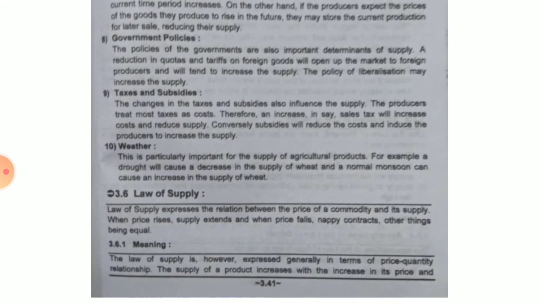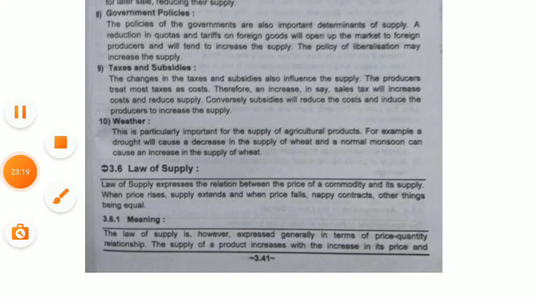Okay, next we will see about the law of supply. Now the law of supply expresses the relationship between the price of the commodity and the supply. So here when the price rises, supply extends, and when the price falls, supply contracts, other things being equal.